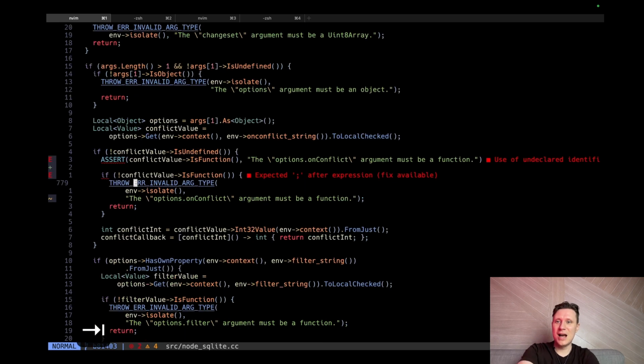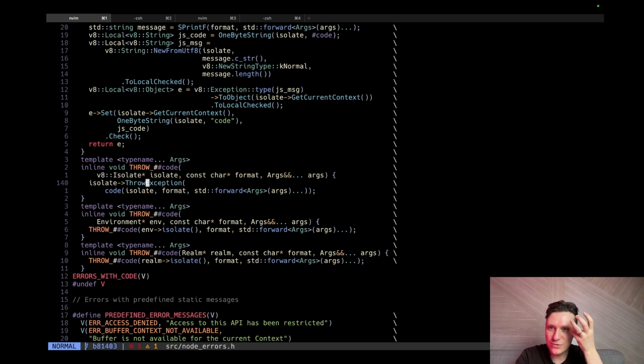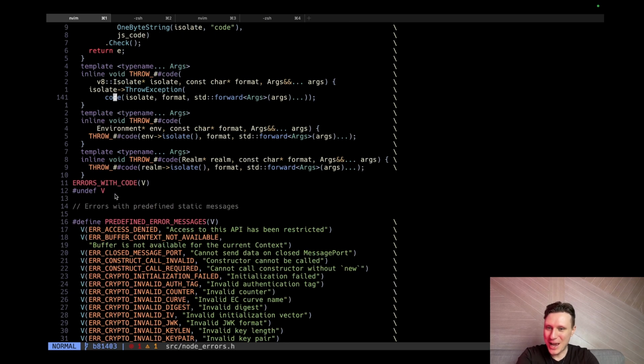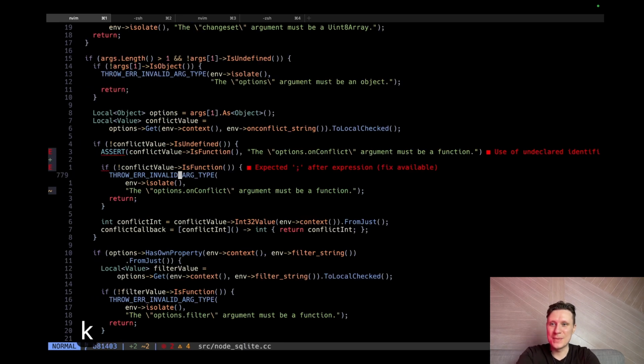What is isolate? Isolate is a JavaScript virtual machine in V8. It's the core of everything, the foundation of everything. In this machine you can have contexts, and in contexts you have scopes, and so on. So we need just the virtual machine, throw exception and the code of this exception. No, we create subclasses of exception. So throwing errors is not straightforward. I will admit it: throwing errors in C++ is not so straightforward.